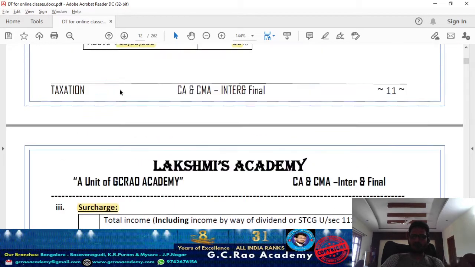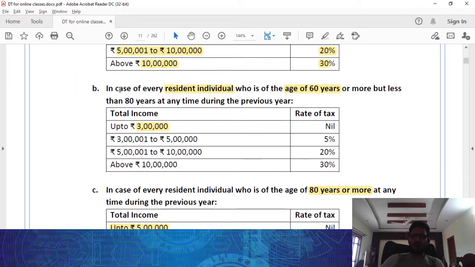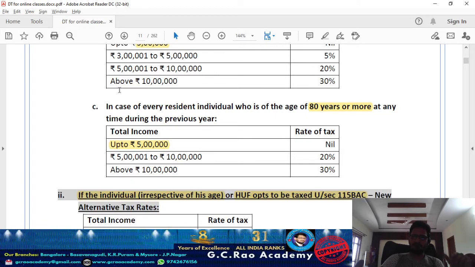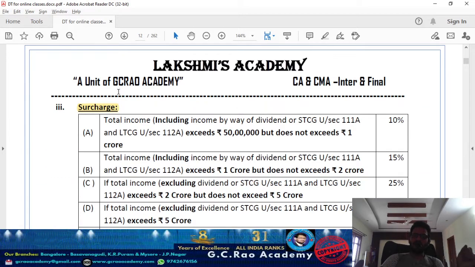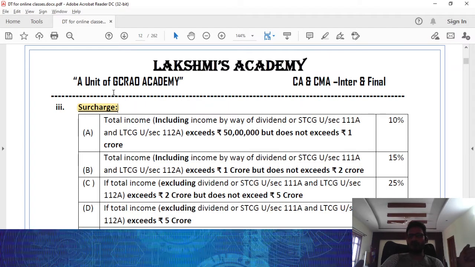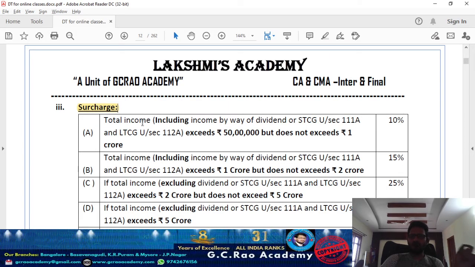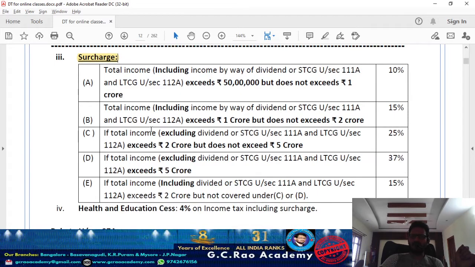For surcharge, the above tax rates are applied on the total income. Surcharge is then levied on the tax on total income. By using the above rates, calculate the tax liability, and on that we need to apply this particular surcharge. Carefully understand: this surcharge is applicable to individual as well as HUF. Here they are talking about the total income exceeding certain limits; keep the remaining breakup aside, I'll pick it up in the assessment of individuals and HUF.